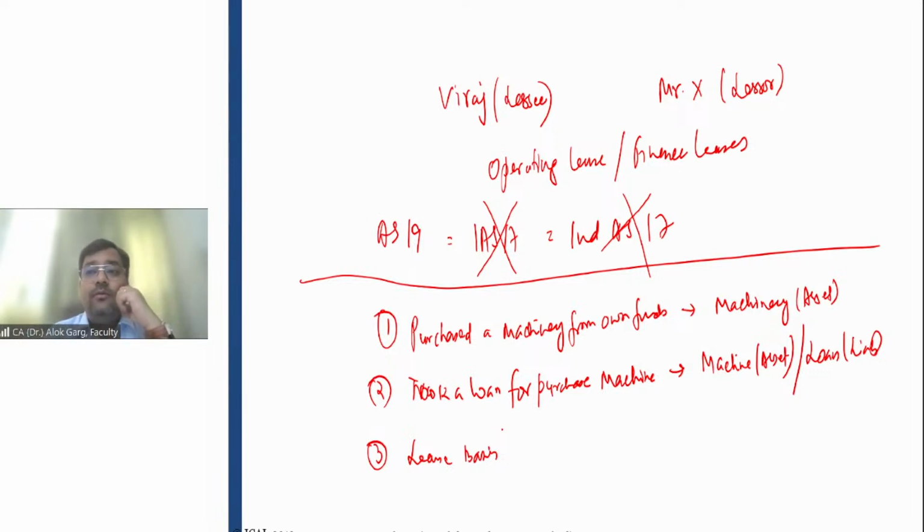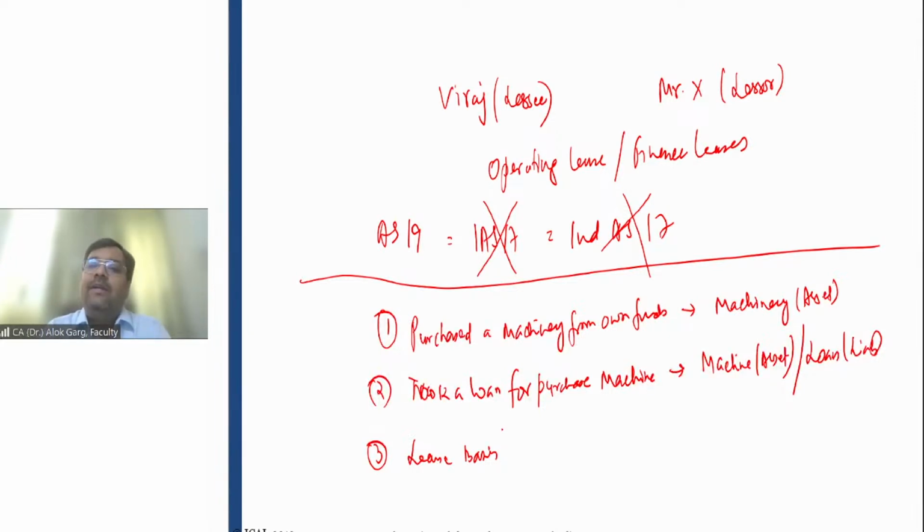in all three scenarios, they are using this asset for 5 years? If I compare scenario 2 and 3, in scenario 2 you are showing a liability and you are showing an asset, right? And when you do not pay the loan, probably the machine or the car will be seized by the banker. In scenario 3, you are also getting a right to use this machinery for a period of 5 years. You are getting a right to use, right? And you are paying committed lease rentals. You have entered into an agreement for 5 years, right?